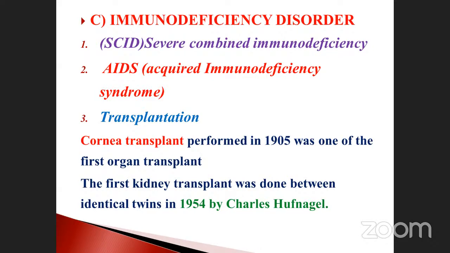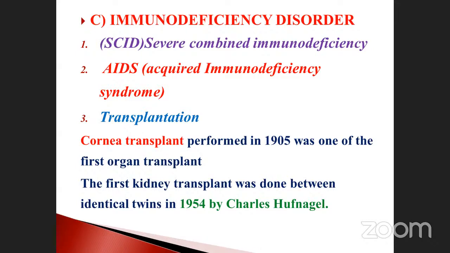That cornea sometimes may be transplanted. This was first performed in the year 1905. It was one of the first organ transplants. Which one is the first organ transplant? The cornea. Sometimes they may ask questions in NEET. Okay, just note it down.